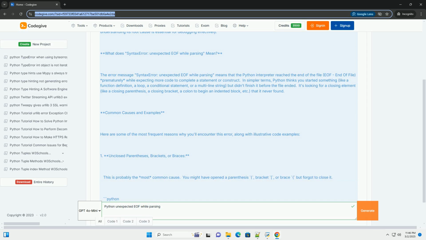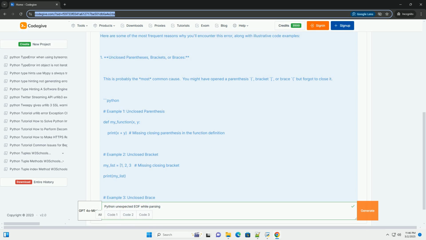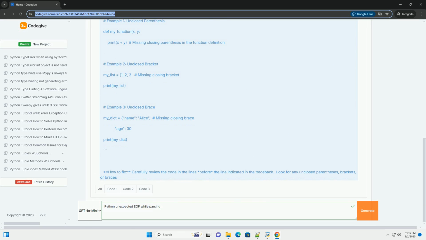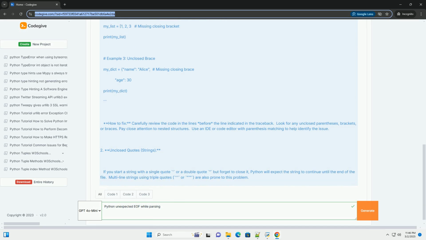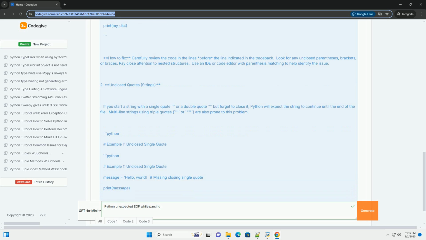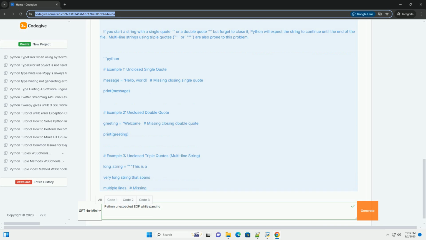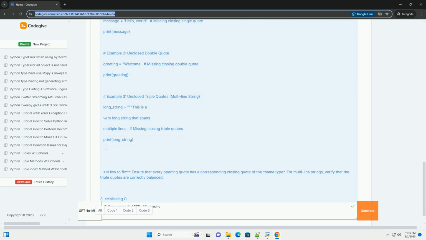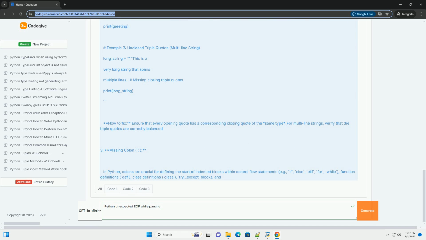The error message "SyntaxError: unexpected EOF while parsing" means that the Python interpreter reached the end of the file, EOF, prematurely while expecting more code to complete a statement or construct. In simpler terms, Python thinks you started something, like a function definition, a loop, a conditional statement, or a multi-line string, but didn't finish it before the file ended. It's looking for a closing element, like a closing parenthesis, a closing bracket, a colon to begin an indented block, etc., that it never found.